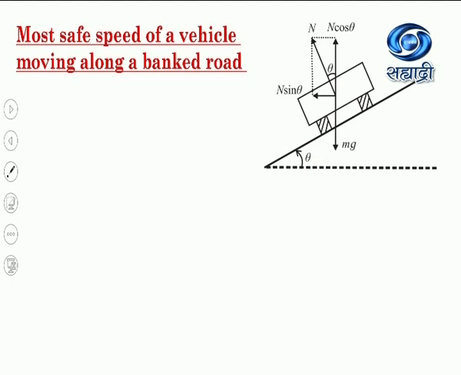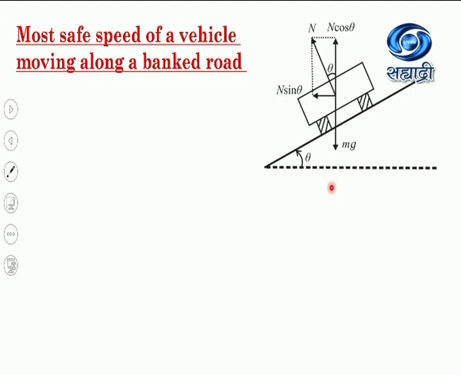Here the road surface is considered to be uniform, and the friction and all other non-conservative forces like air resistance are ignored. Now, here is the vertical section of the vehicle. This vehicle is moving along this bank road having the radius as r.